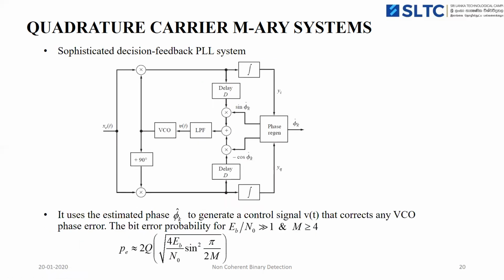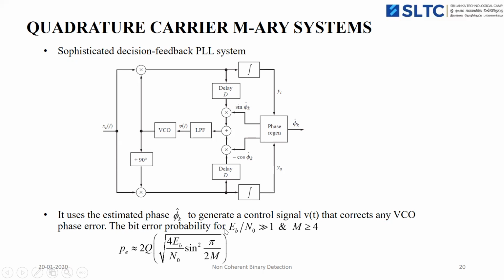This is one type of receiver we use for higher order modulation, M-ary PSK modulation, that is the decision feedback PLL system, phase locked loop system. Here the estimated carrier phase phi k is used as a control signal to the voltage controlled oscillator, so that it can correct any phase error in the voltage controlled oscillator.